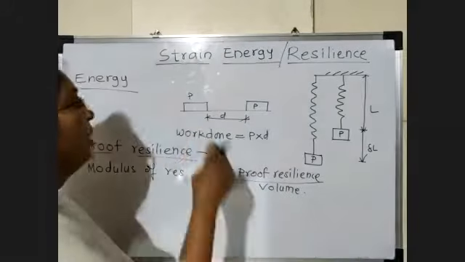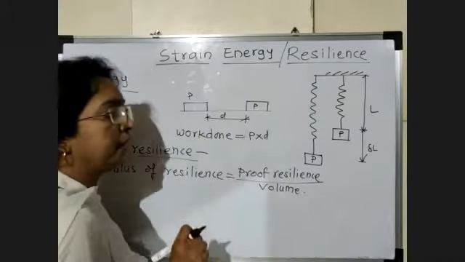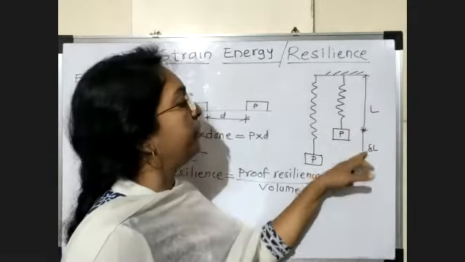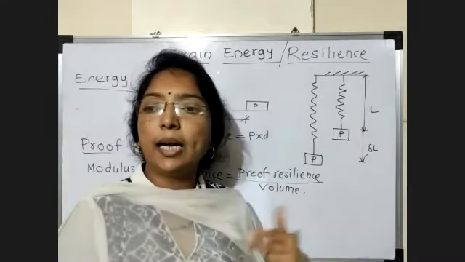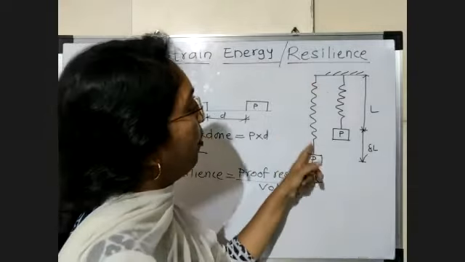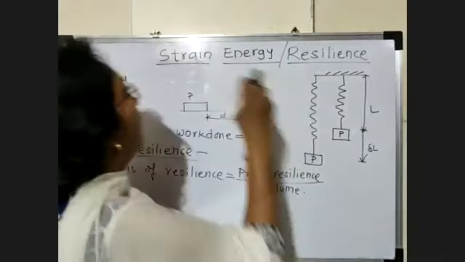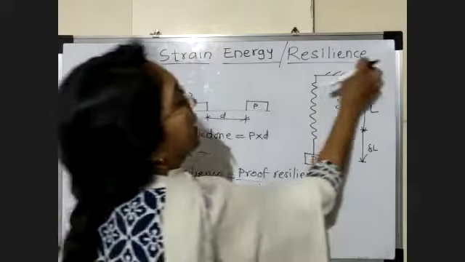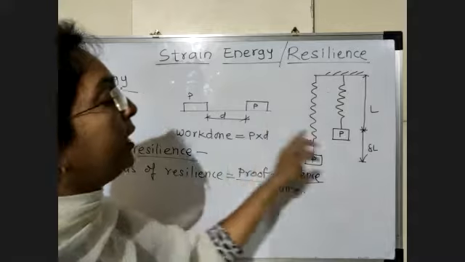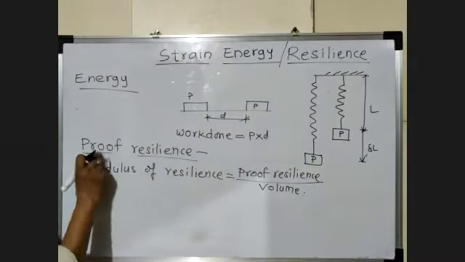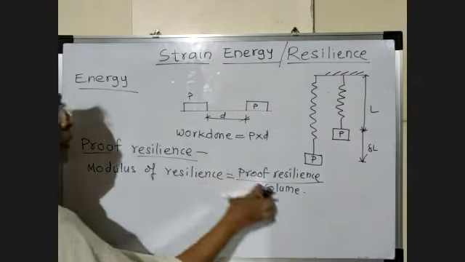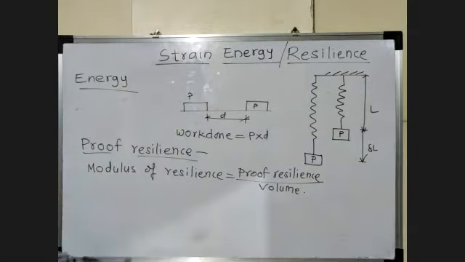Work done is nothing but force into displacement or distance. Here the force is P, and the deformation we consider delta L. This internal work done, which is stored in this strained body, is strain energy, or resilience. When this strain energy is maximum up to the elastic limit, it is called proof resilience. And proof resilience per unit volume is called modulus of resilience.